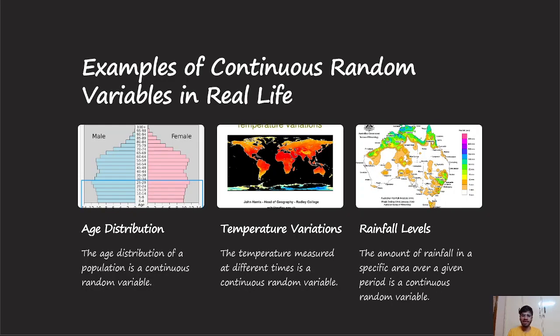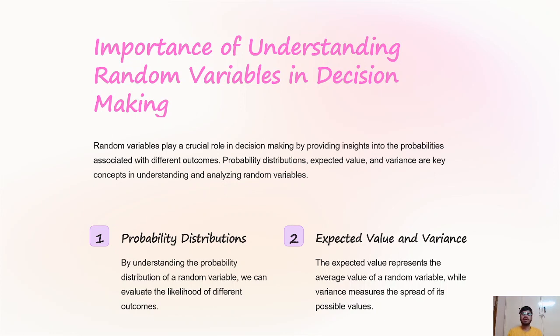Then we have examples of continuous random variables in real life. Age distribution: the age distribution of a population is a continuous random variable. Temperature variations: the temperature measured at different times is a continuous random variable. And rainfall levels: the amount of rainfall in a specific area over a given period is a continuous random variable.